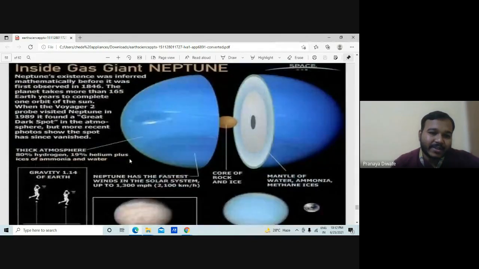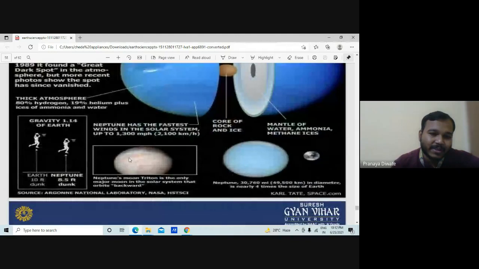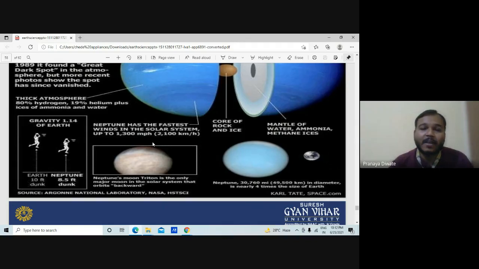Inside Neptune you have more or less the same gravity. Neptune has the fastest winds in the solar system, up to 1300 miles per hour. That is a big number.